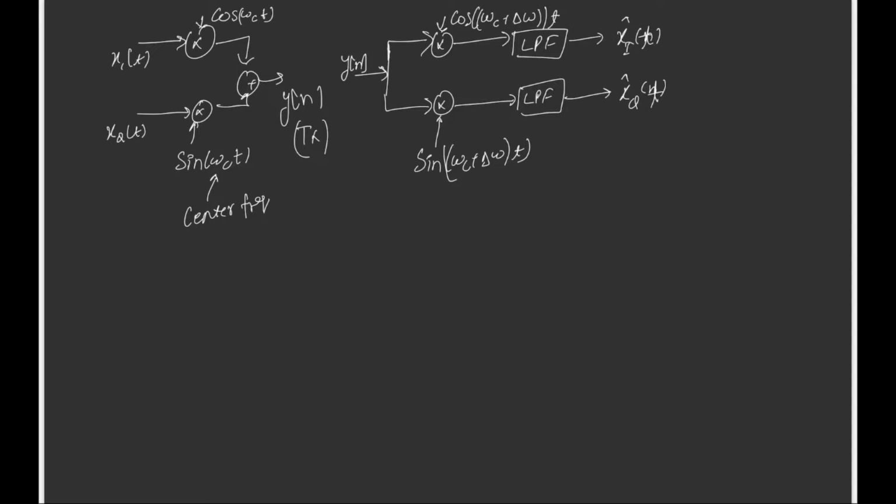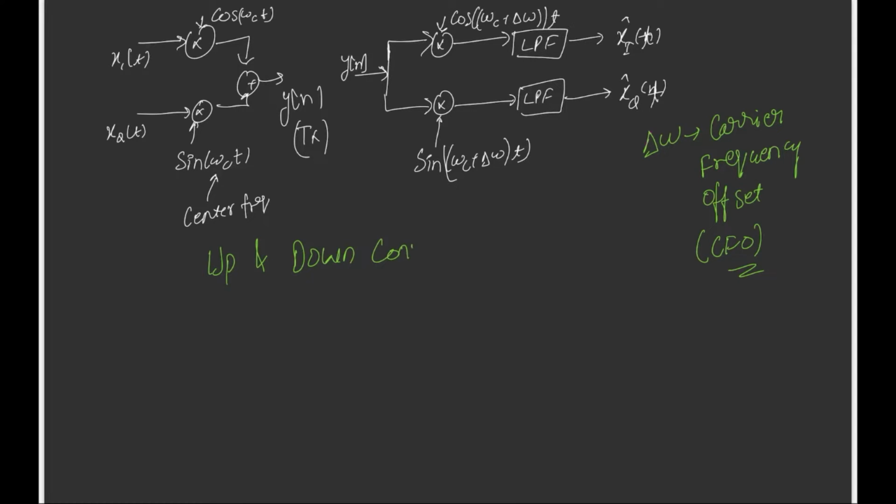Here this delta omega is what we are trying to understand: carrier frequency offset, or commonly known as CFO. So this is the process of up and down conversion.